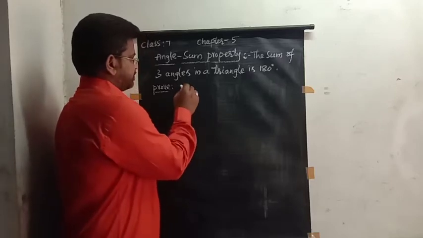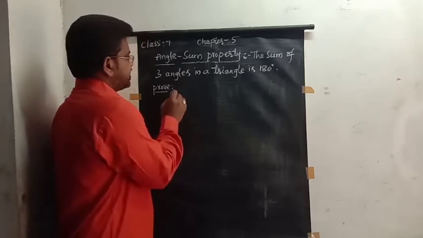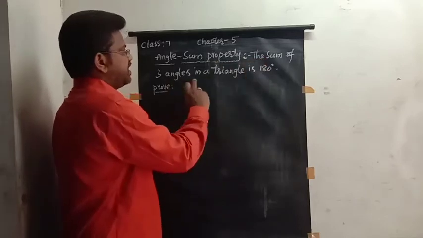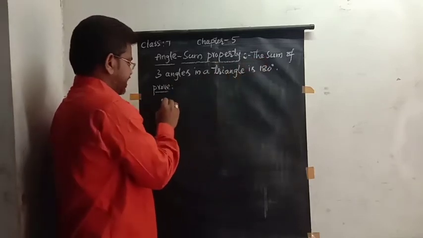What is given? The statement is that the sum of three angles in a triangle is 180 degrees.